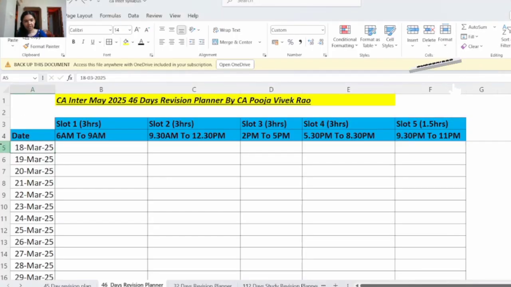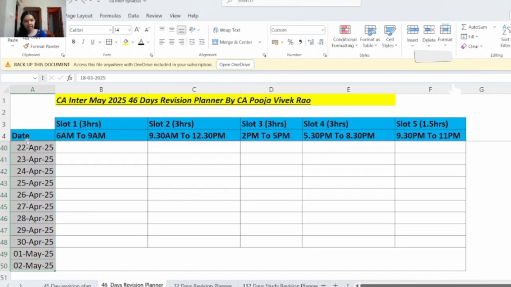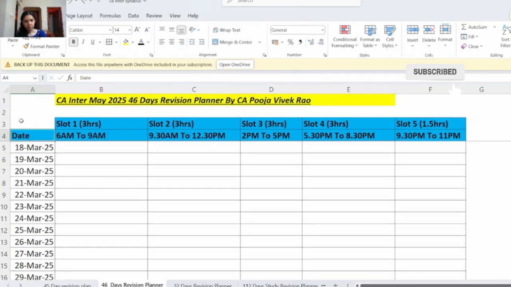So this is a 46-day study plan. Basically it's a revision plan. The plan starts from 18th March and runs to 2nd May, since the exams are starting from 3rd May. So this is the outline of the plan. Let's decode this plan one by one.